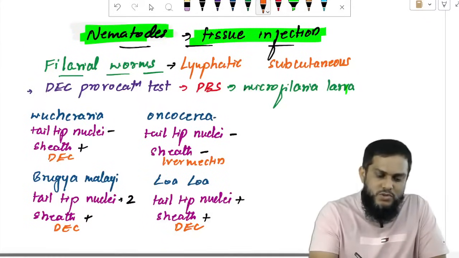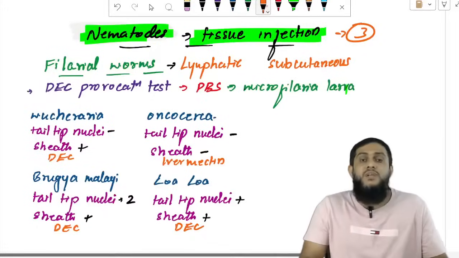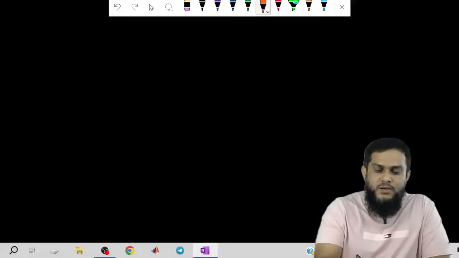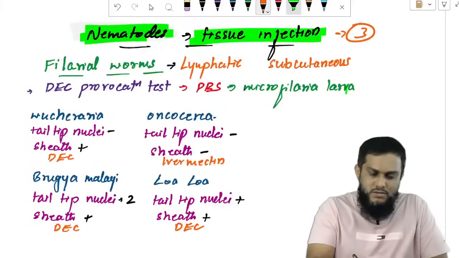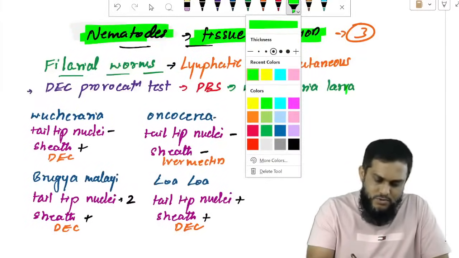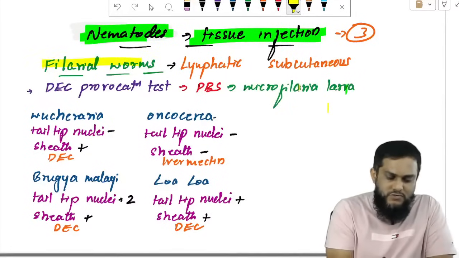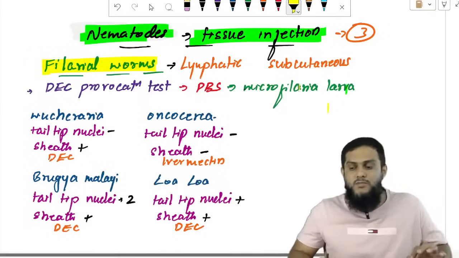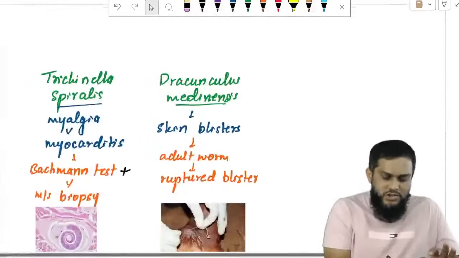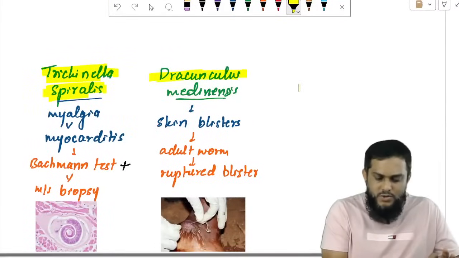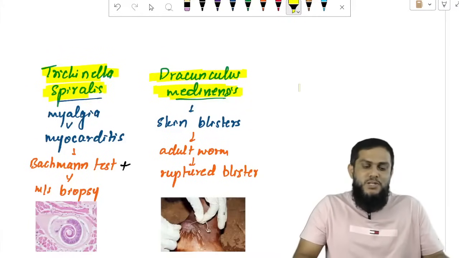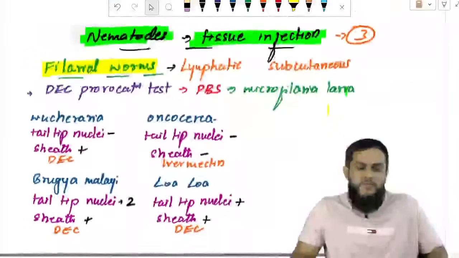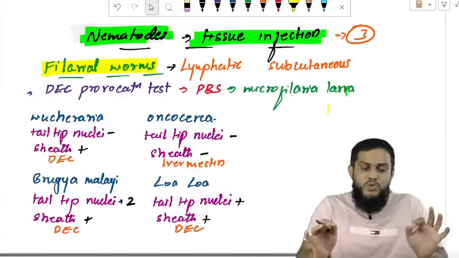So there are 3 nematodes which cause tissue infection. Which are the 3 nematodes causing tissue infection? Filarial worms, then Trichinella spiralis and Dracunculus medinensis. Filarial worm, Trichinella spiralis, and Dracunculus medinensis. These are the 3 nematodes which cause tissue infection.